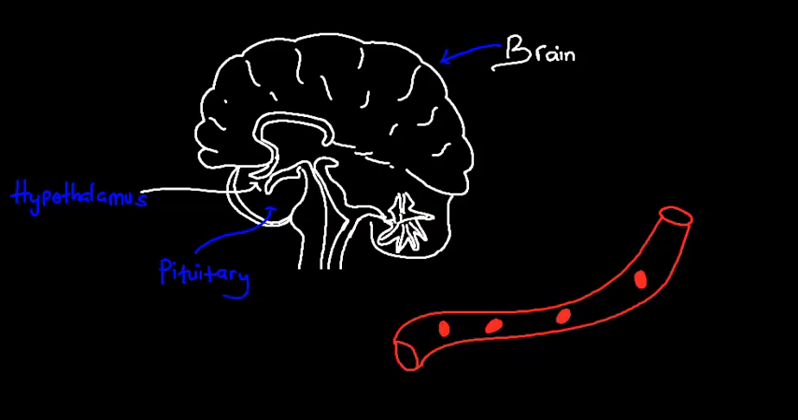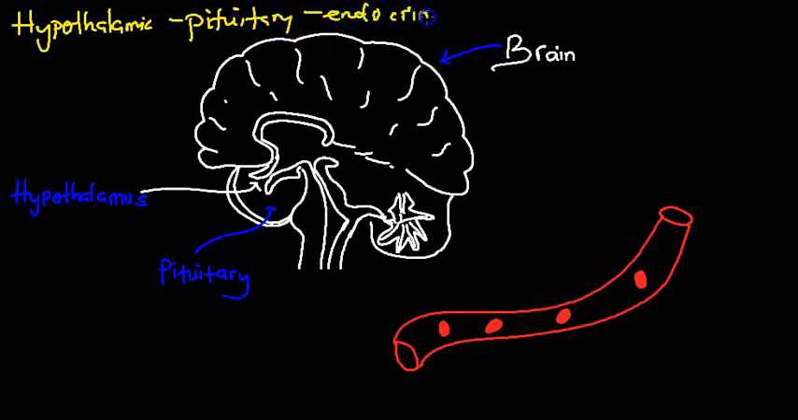So that is what we call the hypothalamic pituitary endocrine axis. In this case, we can define it by saying the hypothalamus, the pituitary, and the endocrine glands simply communicate through a complex feedback loop, often referred to as the hypothalamic pituitary endocrine axis. Let's write it down. Okay, let's put it here. Hypothalamic, pituitary, endocrine axis.